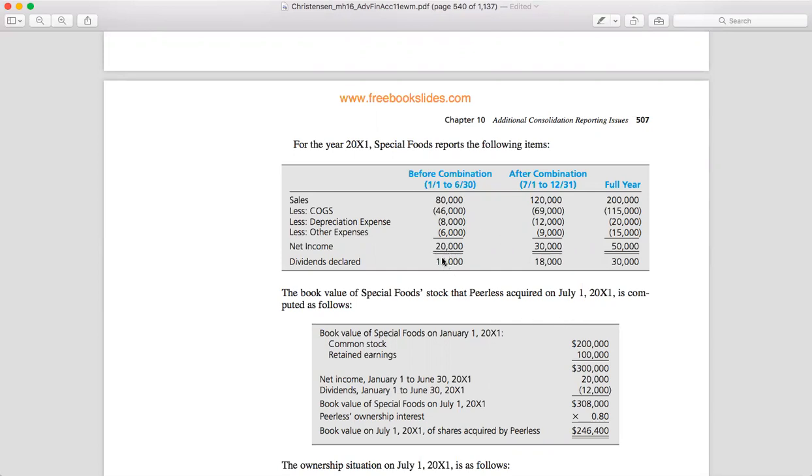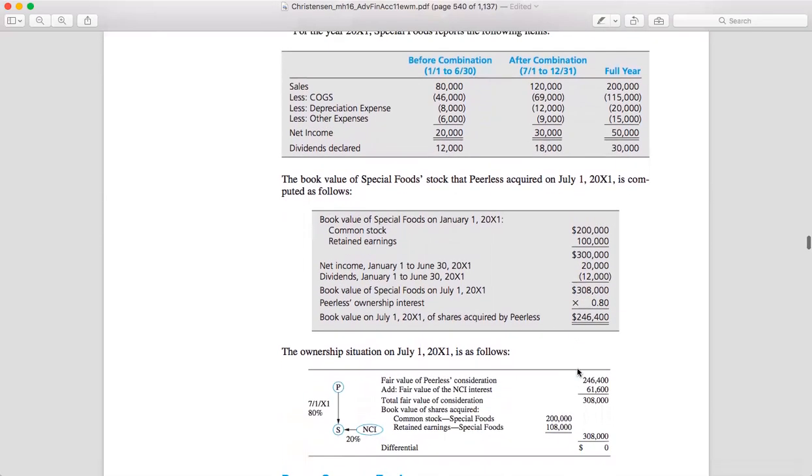Okay, and dividends are in the amount of 12,000. Okay, this is the value of Special Foods. And how about the PLS ownership interest? So the ownership interest is actually 80%, so we multiply by 0.80.